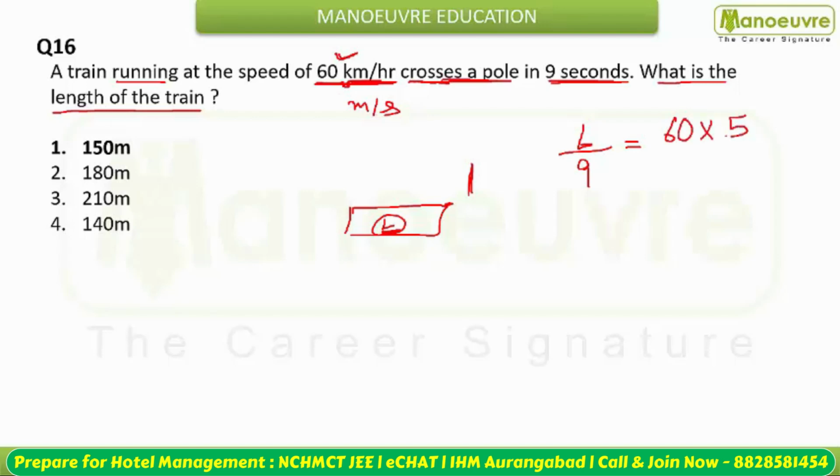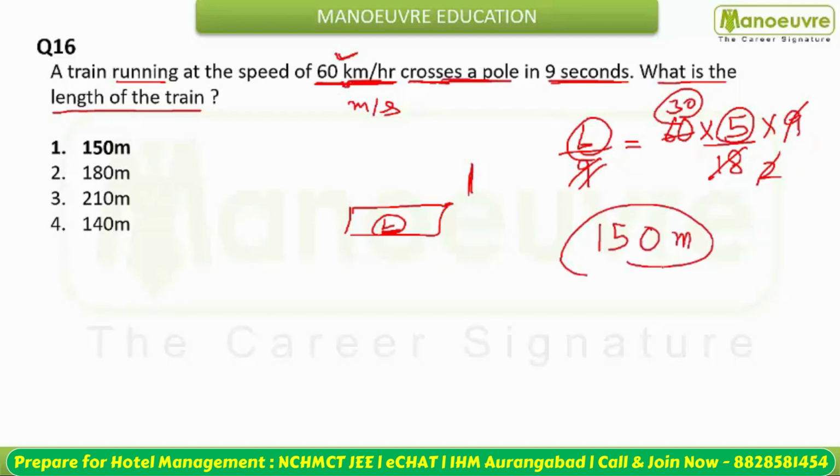So 60 converting to meter per second, this is going to be multiplied by 5 by 18. You need the length, so move the 9 here. This becomes 1, this becomes 2, this is going to be 2 fours, 30. And 30 into 5 is 150. This is the length of your train: 150 meter.